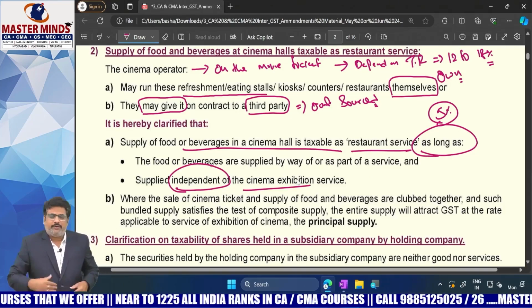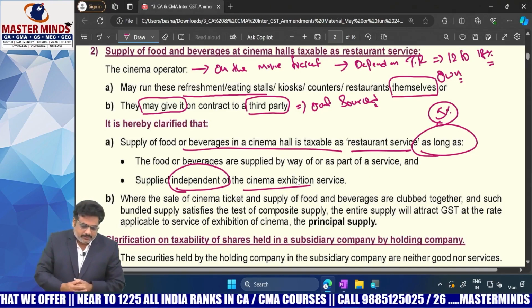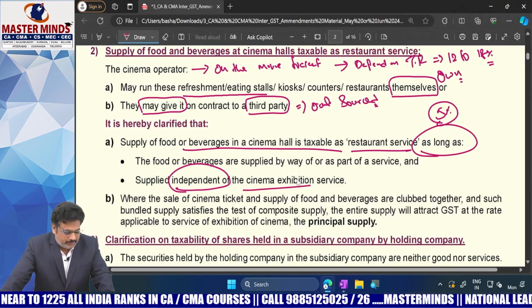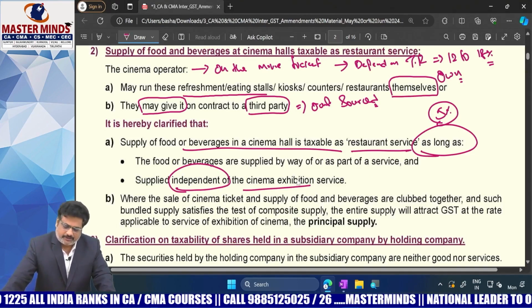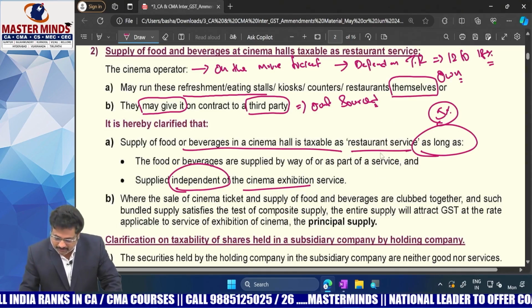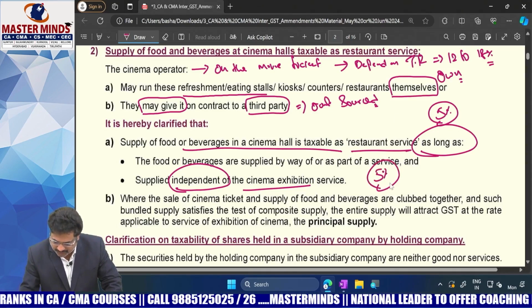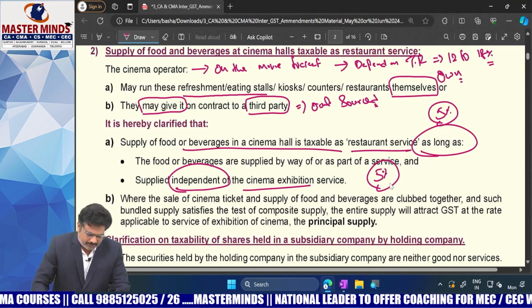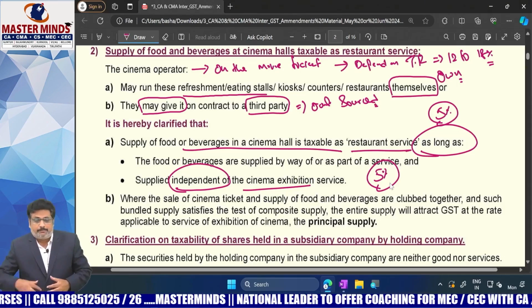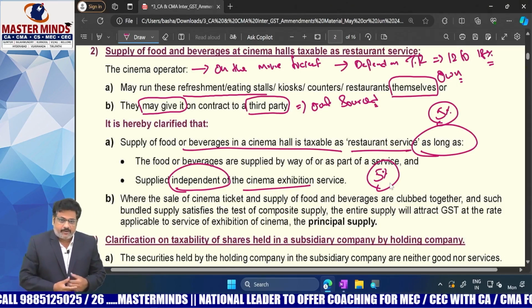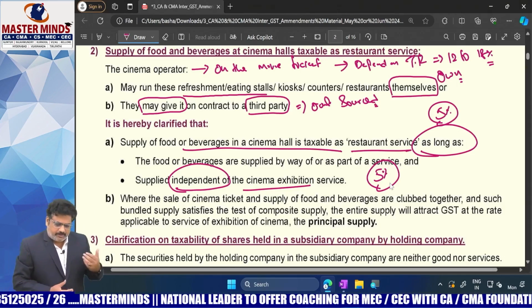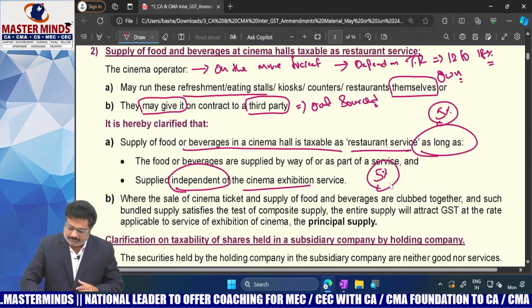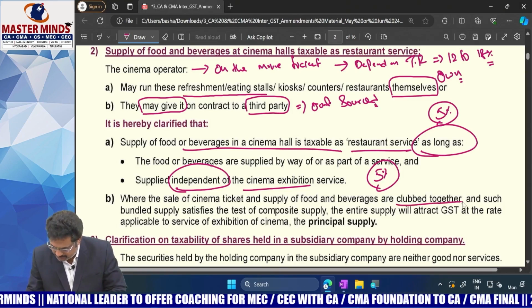That means where such food is supplied independent of movie exhibition, in those cases, it will be treated as restaurant service only. And what is the tax rate that is applicable? 5%. But where the sale of food is bundled with the cinema ticket, clubbed together,